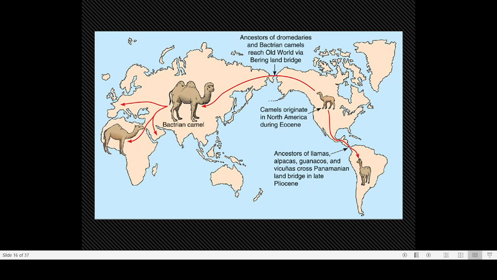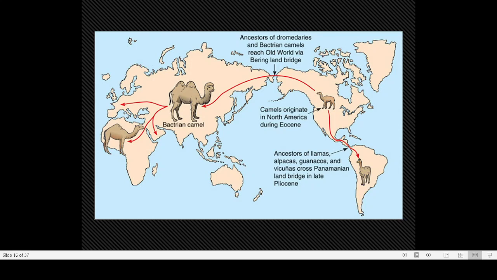Now that land bridge has been converted into a series of separate islands. Now animals are not able to move from Asia to Australia easily. But that bridge was there for a long time, and using that bridge, marsupial animals came into Australia.